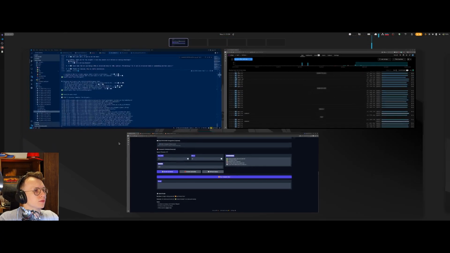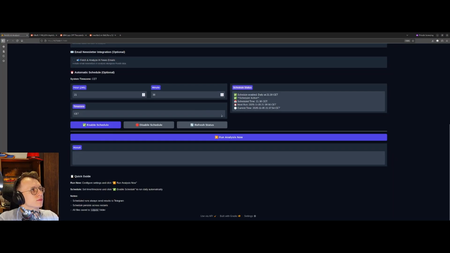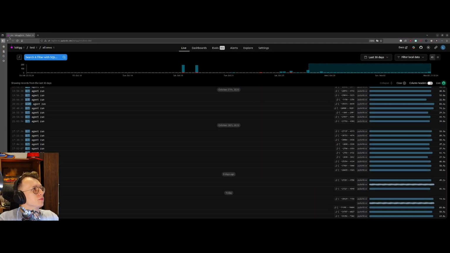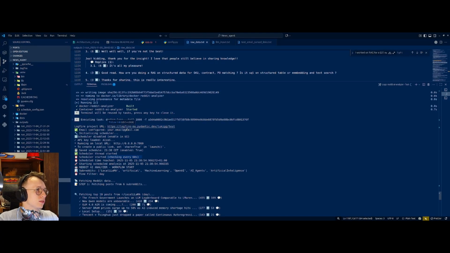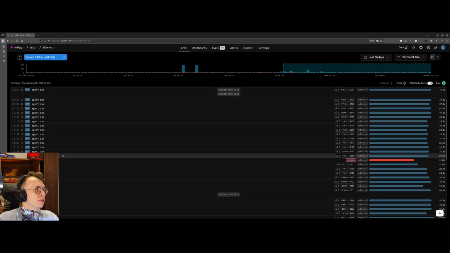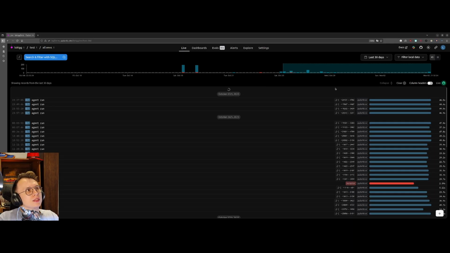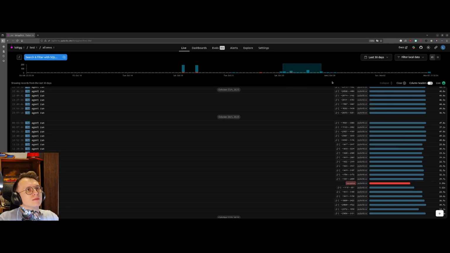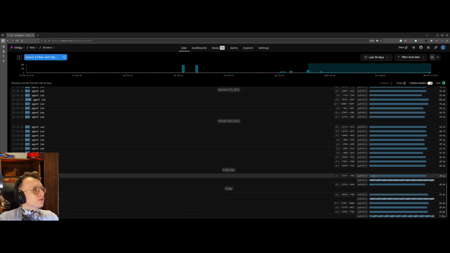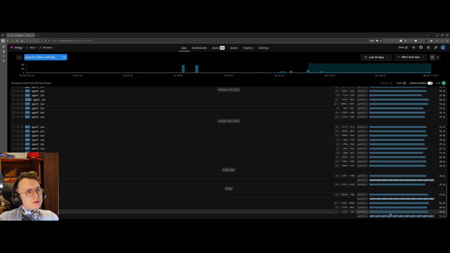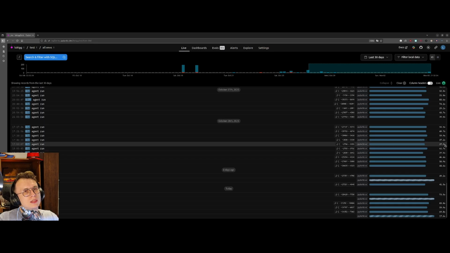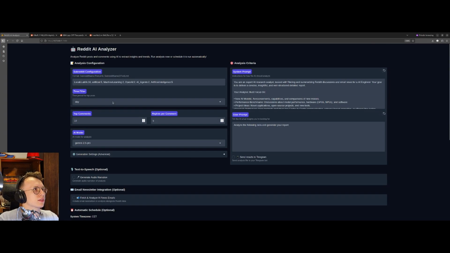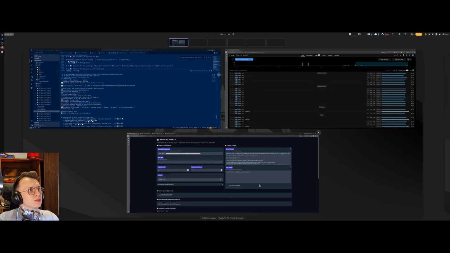And also, if you have the Logfire key that I defined before, you can go to the link that is at the beginning. When you configure it, you will have a link here that you can just control click. It will configure everything if you install it. So here are all my runs from the last 30 days that I was testing the app and sending myself podcasts and so on. Here we see the current run. Here we can see the last run. So it takes like 69 seconds. Sometimes it takes less because, for example, I deleted some Reddits and so on. Everything is customizable. You can just delete this and add your own Reddits, change the defaults and so on.